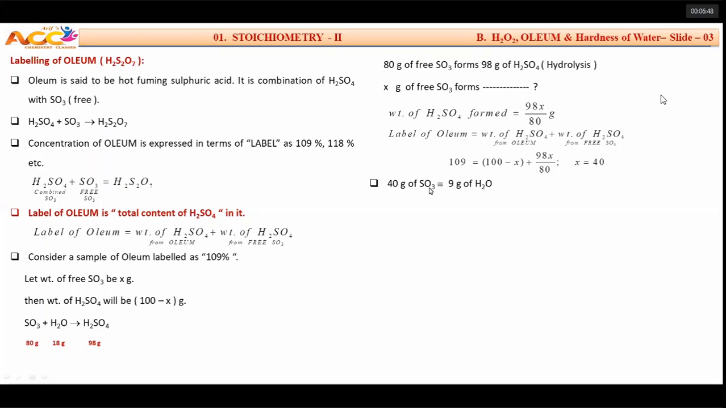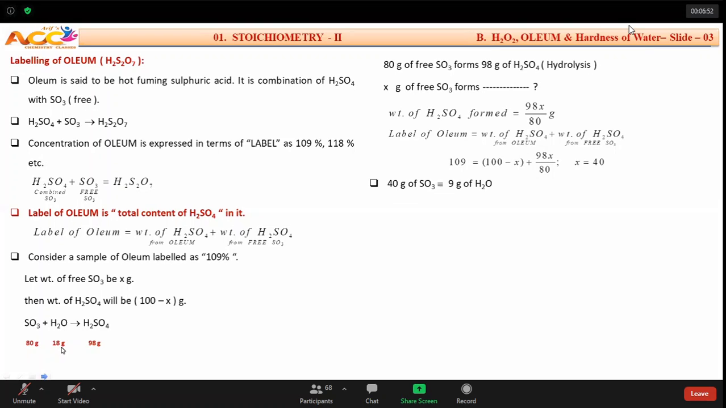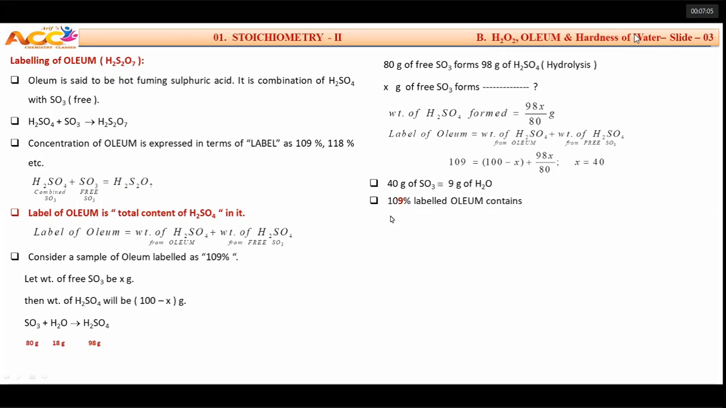40 grams of sulfur trioxide is available. What is the meaning of 40 grams of sulfur trioxide? It means 9 grams of water, because you said 80 grams reacts with 18 grams, so 40 grams will react with 9 grams. Therefore, 109%. See the 9. And now you have to accept it. Yes, sir, this 9 is correct.